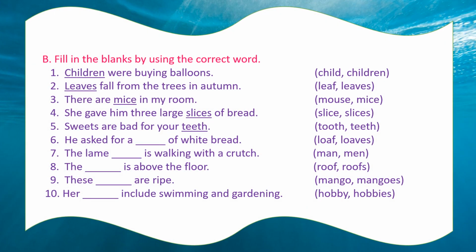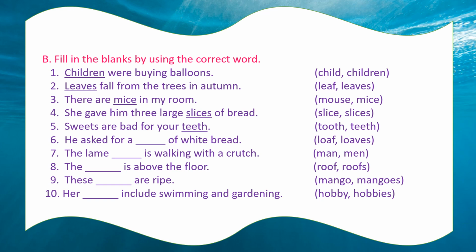Now the exercise B of our book. Fill in the blanks by using the correct word. See, here 2 words are given for every sentence. For each example 2 words are given and we have to choose the correct one and fill in the given blank. See the first one.